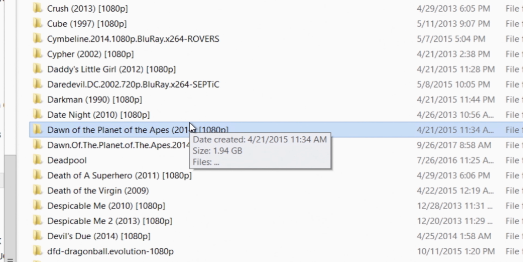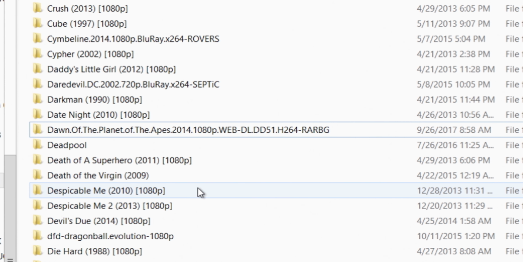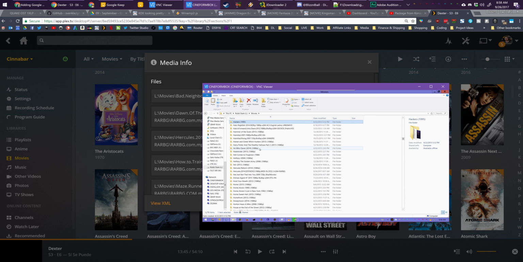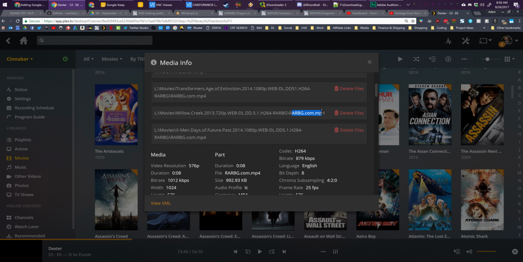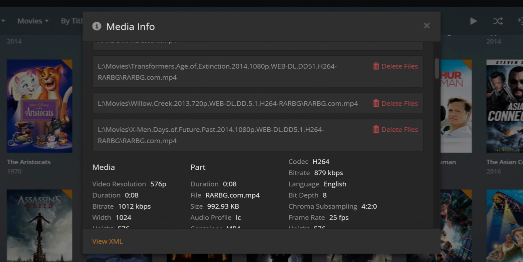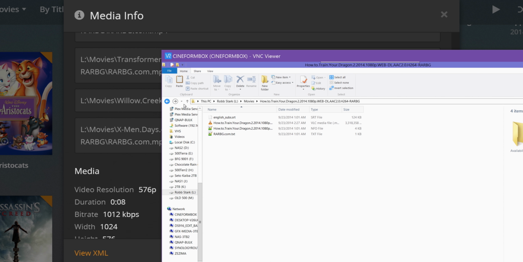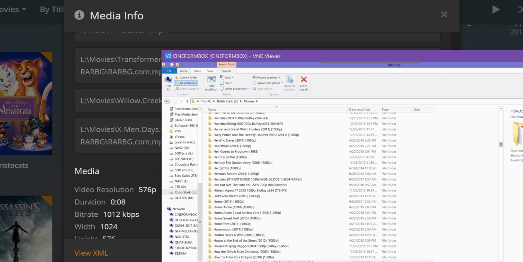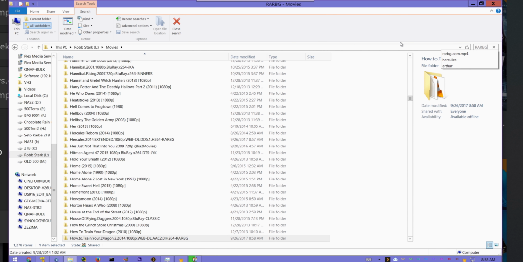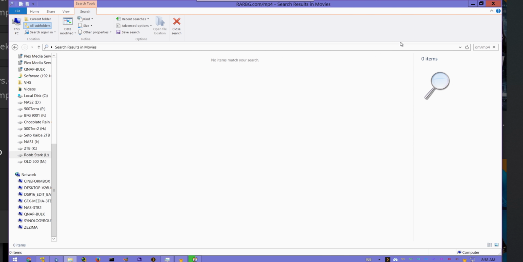And you see here, I have 2 different copies of Dawn of the Planet of the Apes. I can already catch that there. I will delete one of them. So since all of these same sample files are rgb.com/.mp4, I can simply search for that and just delete all instances if I can find it, because I don't want any of those files.